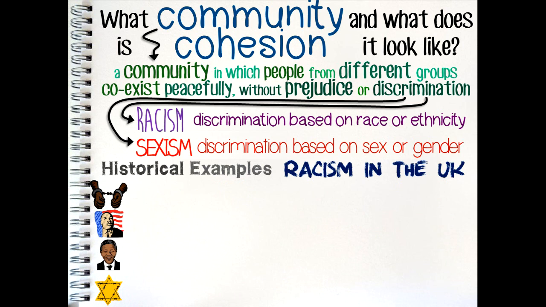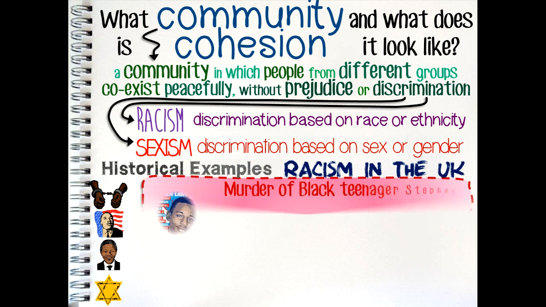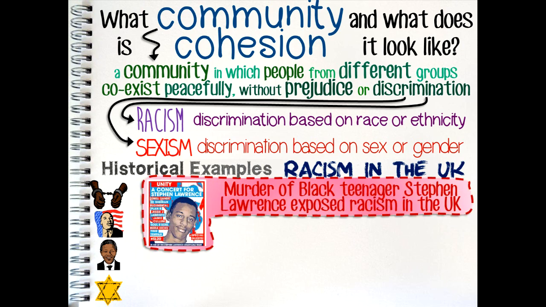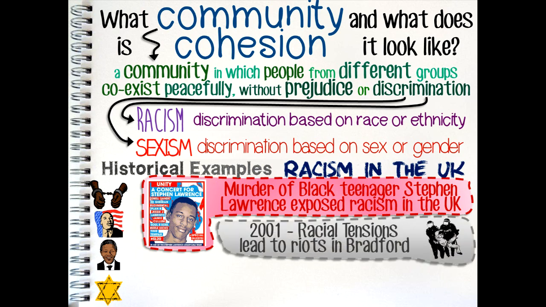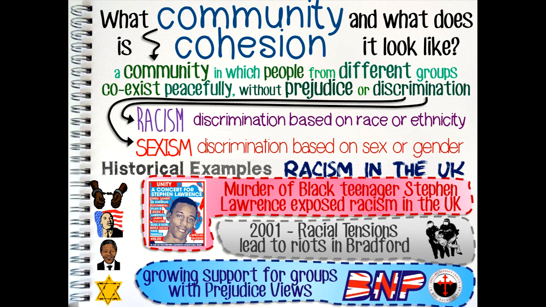In the UK, for example, the racist murder of black teenager Stephen Lawrence in 1993 revealed elements of institutional racism within the British police. In 2001, racial tensions led to widespread riots in Bradford. More recent events, such as the death of Mark Duggan, which sparked the London riots in 2011, and the use of stop and search powers by the police, continue to cause tension between the police and some ethnic minorities. Furthermore, some would point to the growth in popularity of groups like the British National Party and the English Defence League as evidence of widespread prejudiced views in the UK.